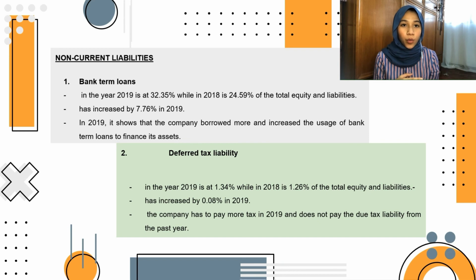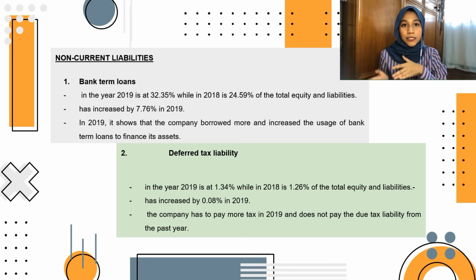The second one is deferred tax liability. In the year 2019 it is at 1.34%, while in 2018 it is at 1.26% of total equity and liabilities. The company has increased its common size ratio for deferred tax liability by 0.08% in 2019. This means that the company has to pay more tax in 2019 and does not pay the due tax liability from the past year.